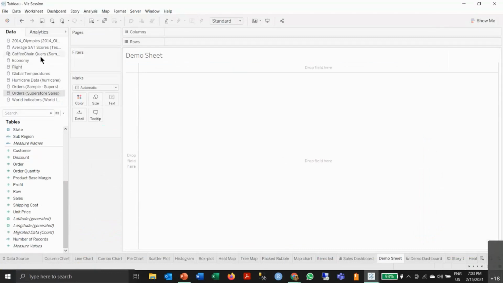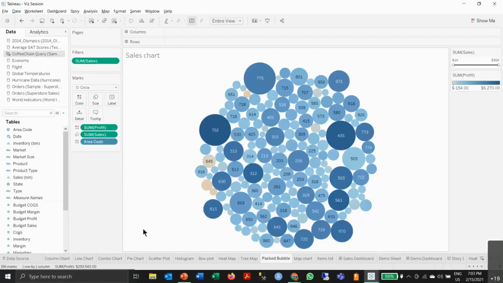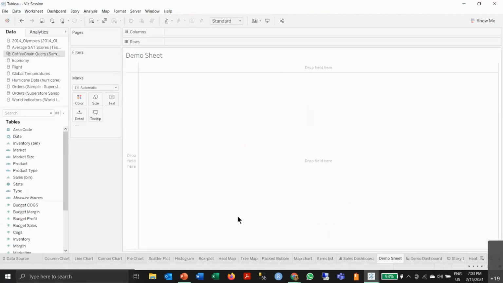For this, I'd like to move to the coffee chain query, for the demo sheet. For packed bubble charts, as I mentioned previously, we need to have a very high number of categories. The highest number of categories in this data set is the area code.